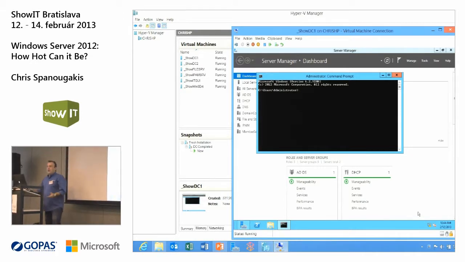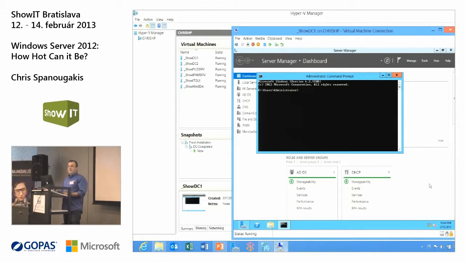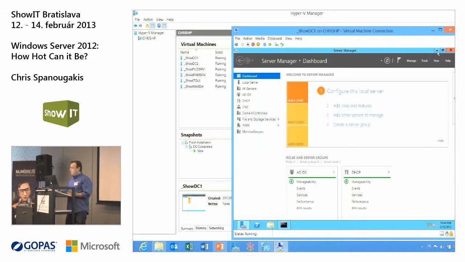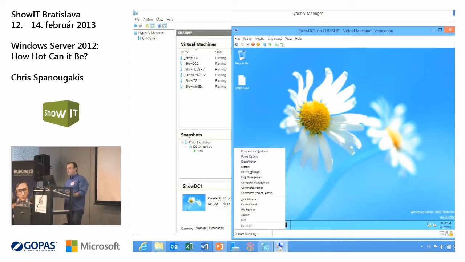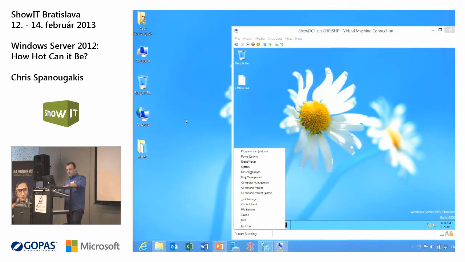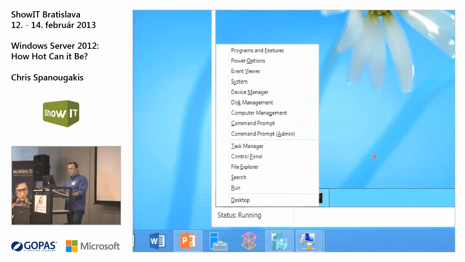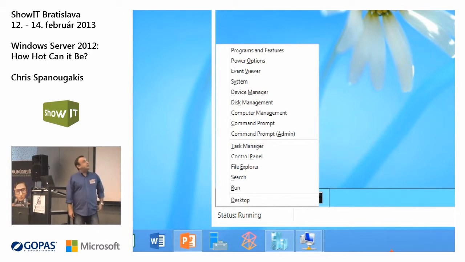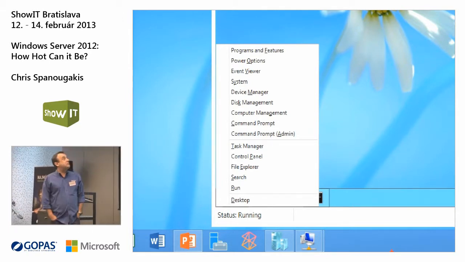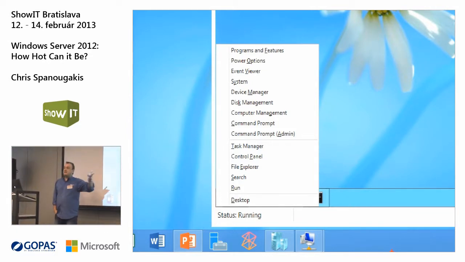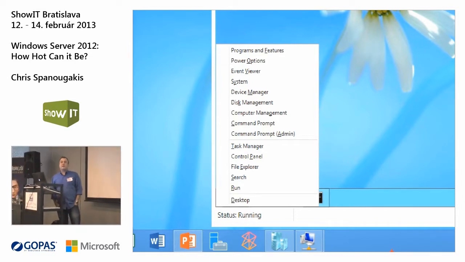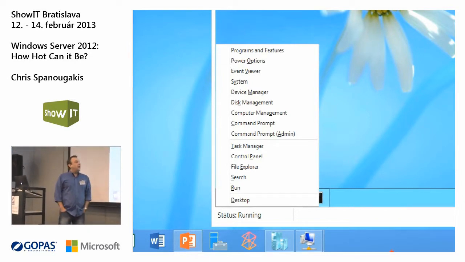Some guys say, where is the start menu? But there is a start menu, only you have to know where to find it. If you right-click the Windows logo, let me zoom a little bit so you can see it. You have this one. This is a new start menu. You go to Programs and Features, Power Options, System, Device Manager, and so on. So you can find the things that you need in order to do the job. One student told me the previous week, well, it's not for everyday use.